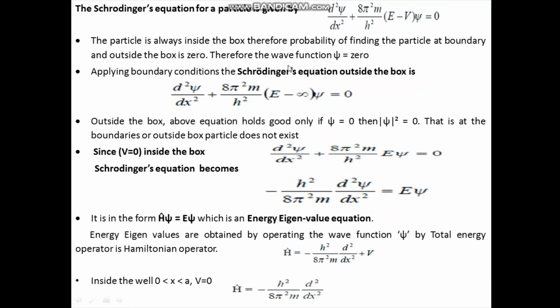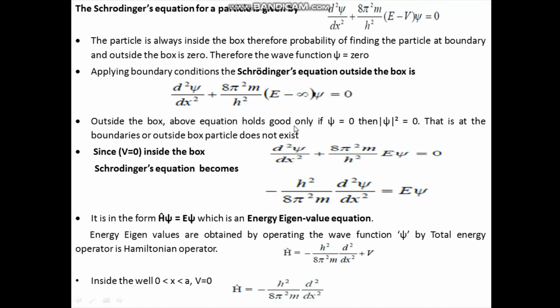Now, if you apply the boundary conditions to Schrodinger's wave equation, outside the box we can write it as d²ψ/dx² + (8π²m/h²)(E − V)ψ = 0, and in place of V you have to write infinity, because outside the box it is infinity.